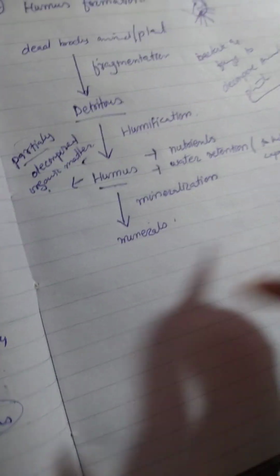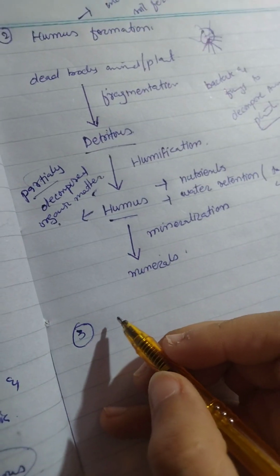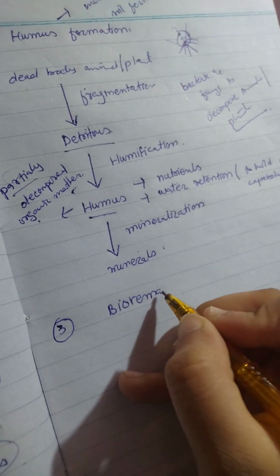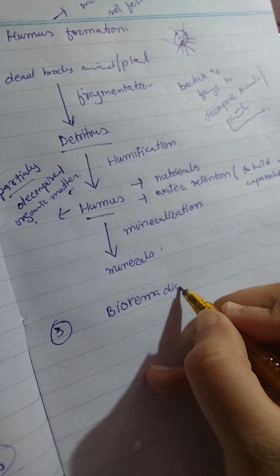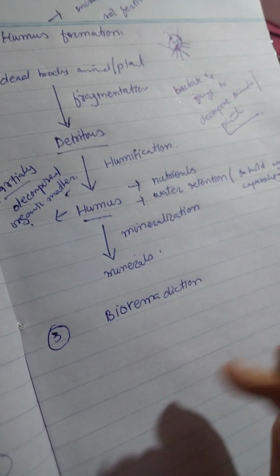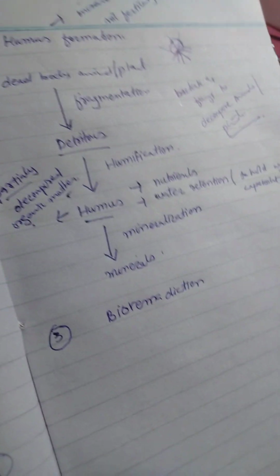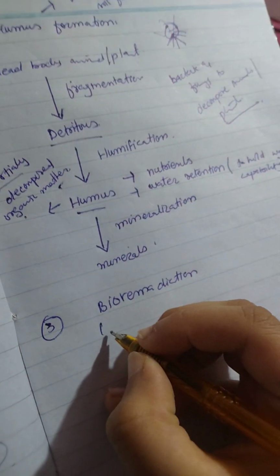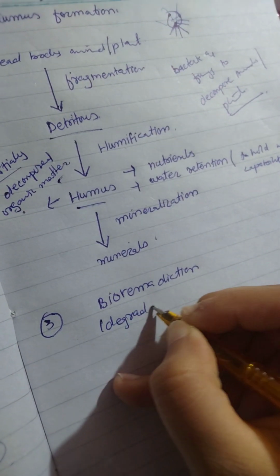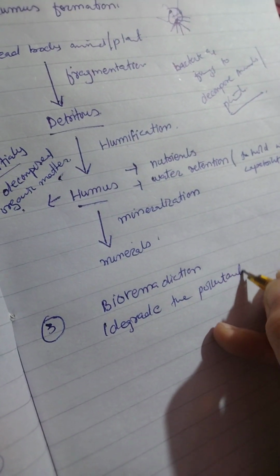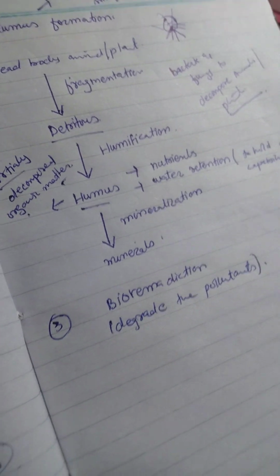Now third is bioremediation. Basically it is a process in which we degrade the pollutants. Now what does this mean?